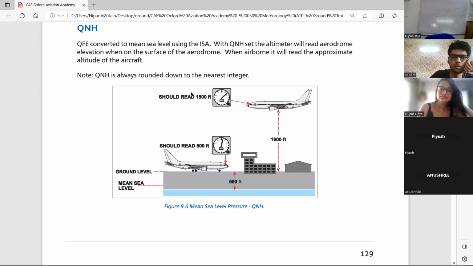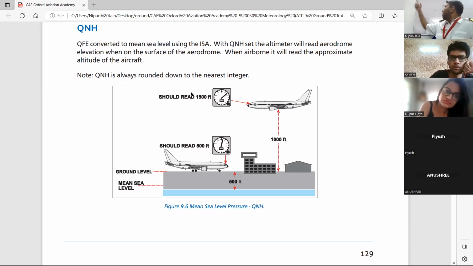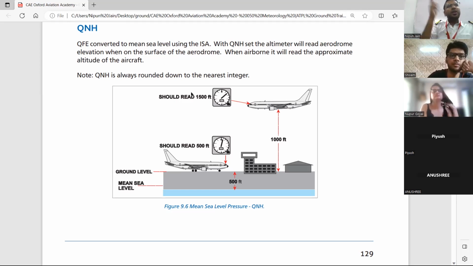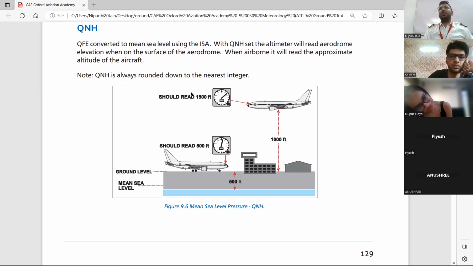So now let's see the definition of QNH. QFE, ठीक है, QNH is not pressure at mean sea level. This is just for the rough explanation, but the exact definition is QNH is QFE converted to mean sea level using the ISA conditions. क्या किया हम लोग? पहले QFE निकाले, QFE को कन्वर्ट किए मीन सी लेवल पे using the ISA conditions. Now, what is ISA conditions? You don't know because you have not studied chapter 1.